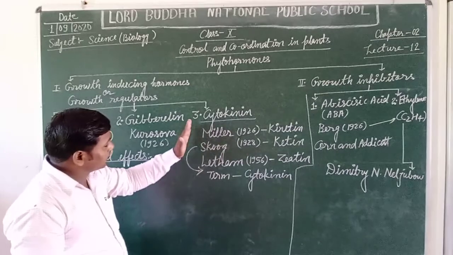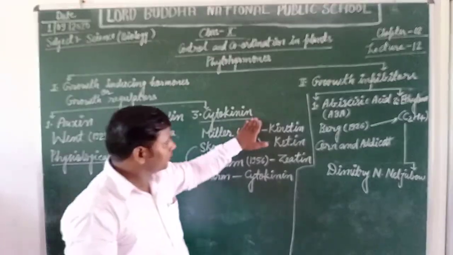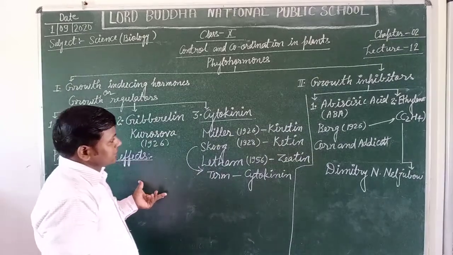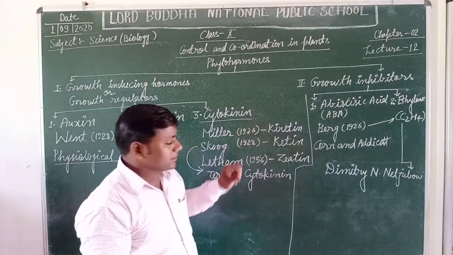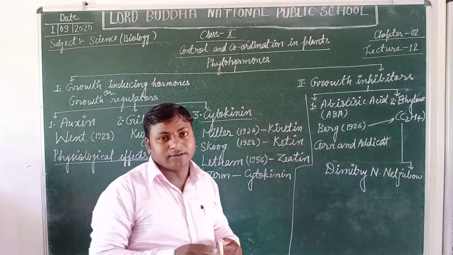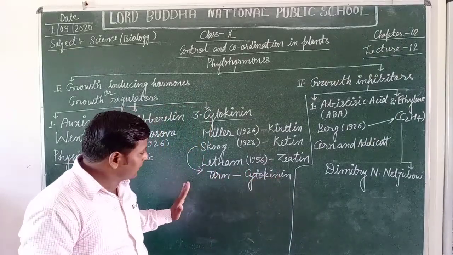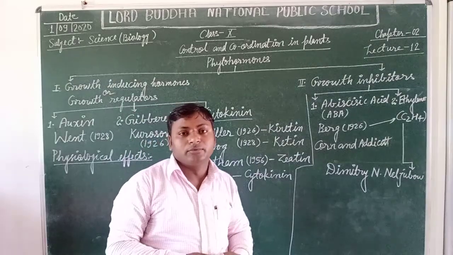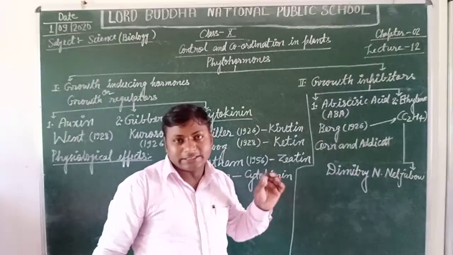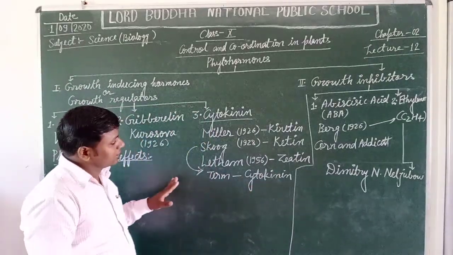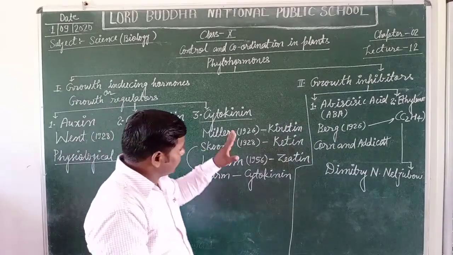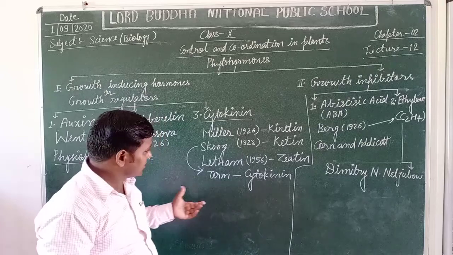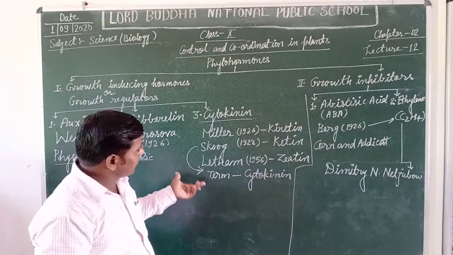And it is not only responsible for cell division, but it has further physiological effects, such as it causes abscission in the leaves, an increase in the number of buds and seeds in fruits, as well as it causes delay in senescence.